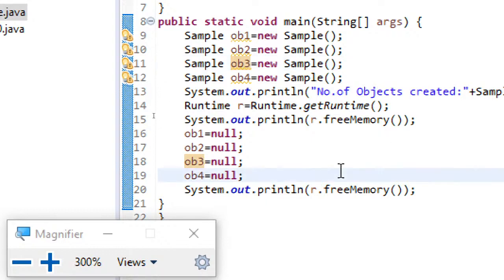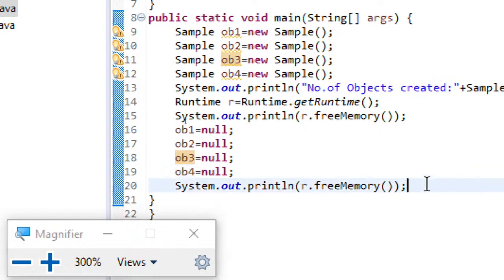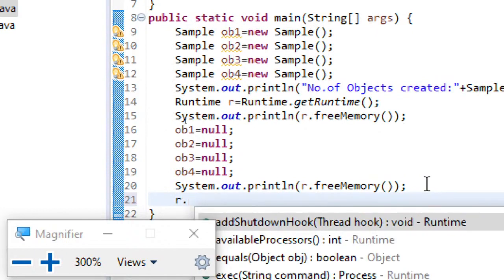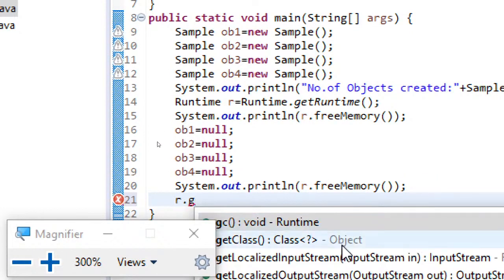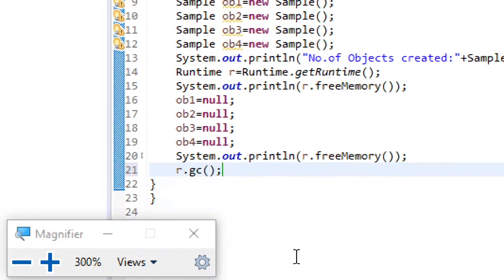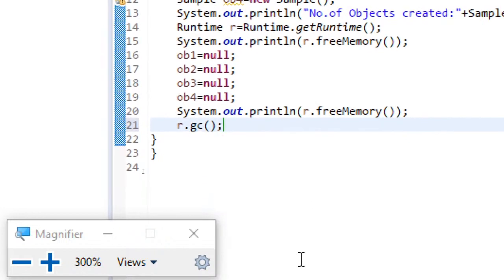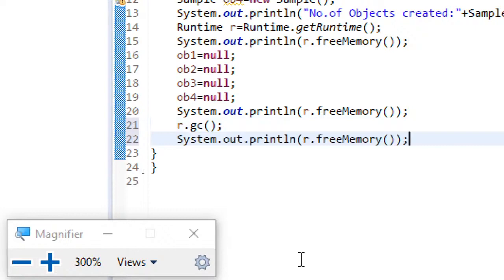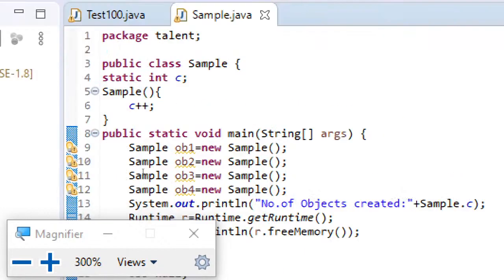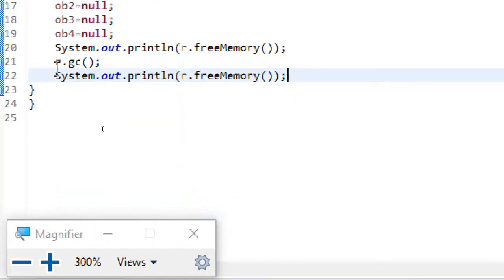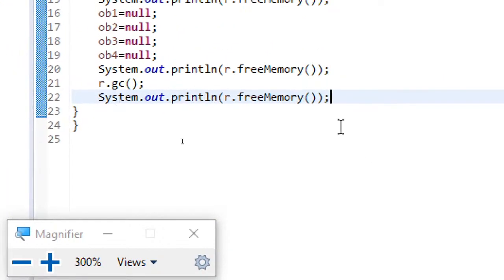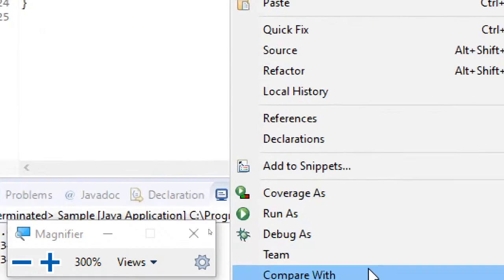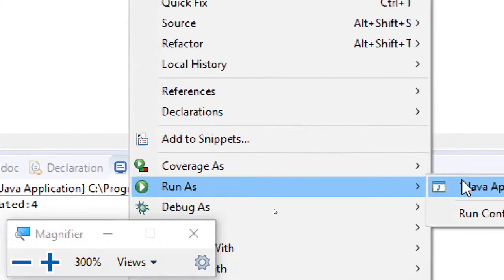So now let me write one statement here, r dot gc. Observe here, r.gc. So this gc stands for garbage collection. Now observe this. After running this r.gc, once again I am trying to print the free memory. Now let me run this and show you the difference.